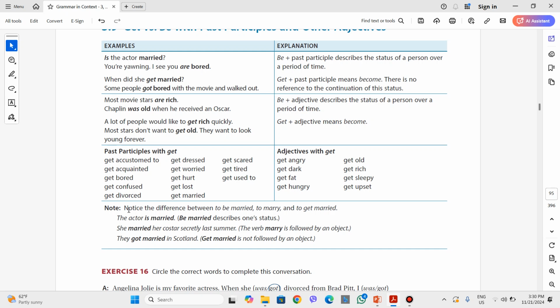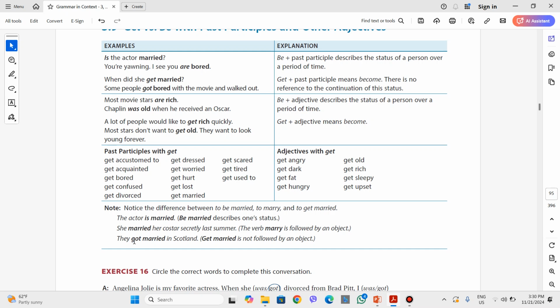But notice the difference between to be married, to marry, and to get married. Three different forms or three different ways of using the verb marry in different situations and meanings. The first example, the actor is married. To be married means to describe someone's status right now. Now the actor is married.